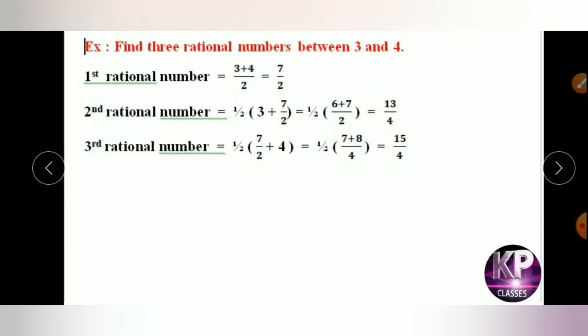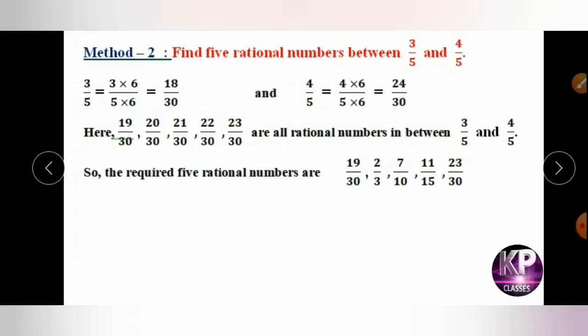If a fraction is given, then how should we calculate? Second method: you have to find rational numbers in between 3 by 5 and 4 by 5. First, we have to check whether the denominators are equal or not. If not equal, we have to equalize them by multiplying by the denominator of the other numbers, which you already know well. Here, denominators are the same. Step 1 is over. Next, what should we do?